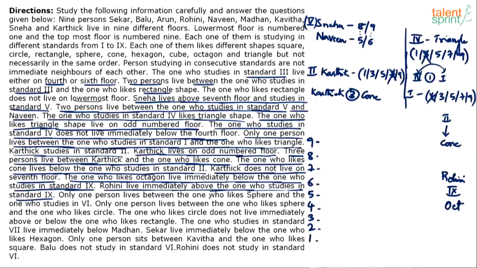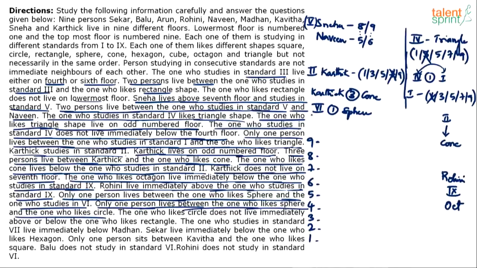Only one person lives between the one who likes sphere and the one who studies in class 6th. So between sphere and 6th there is one person. Note that also. Only one person between the one who likes sphere and the one who likes circle. So between sphere and circle there is one person. The one who likes circle does not live immediately above or below the one who likes rectangle. So basically circle and rectangle are not together. Remember that.